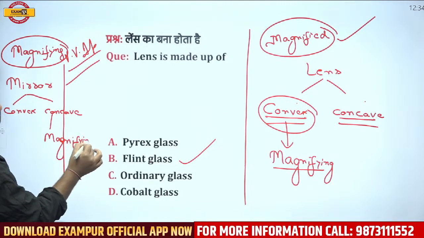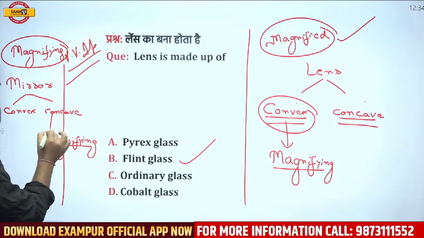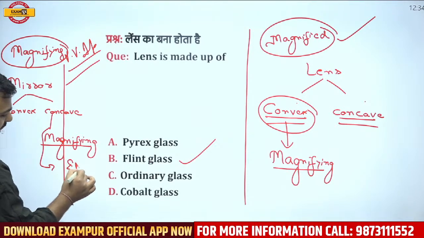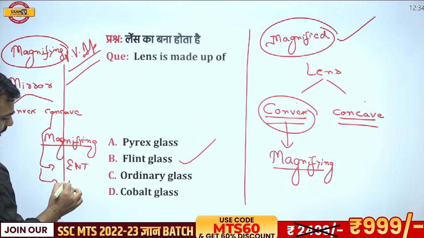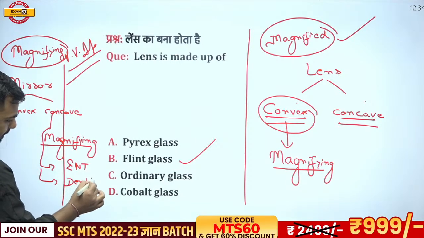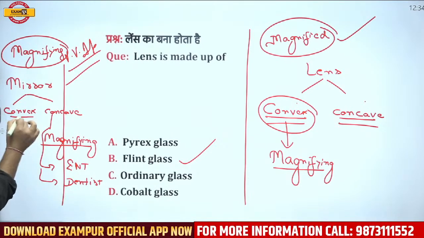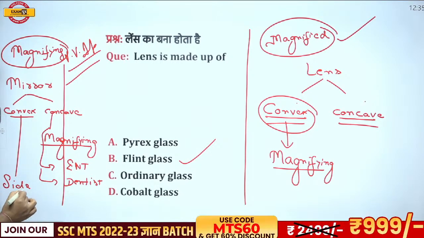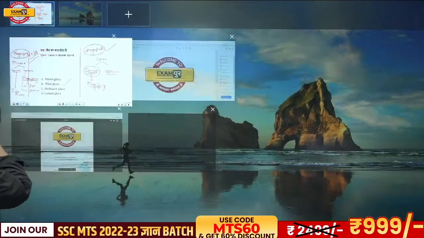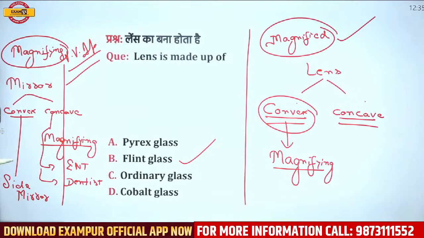Now what is the thing which is asked in the examination? If I talk about these mirrors, these are used by ENT doctors. These are used by dentists. Convex is used in side mirrors. So the main thing which I wanted to tell you is that mirrors and lenses are totally opposite.